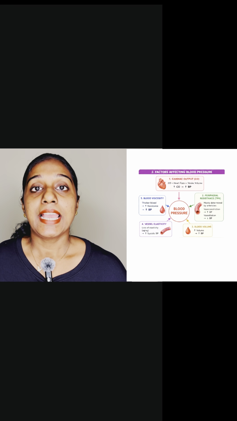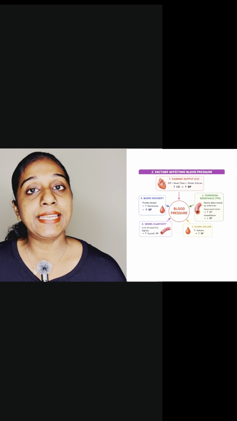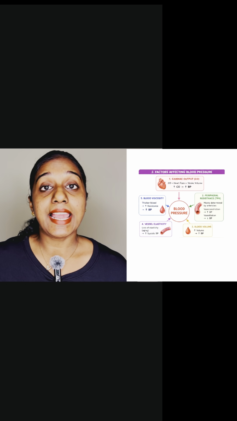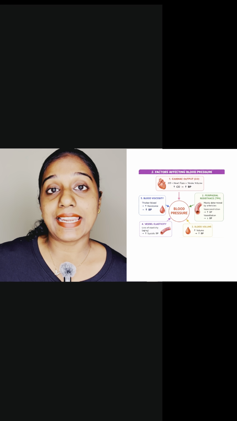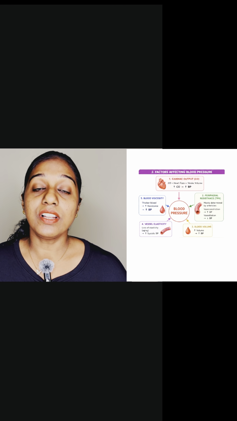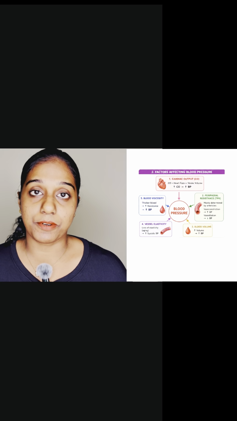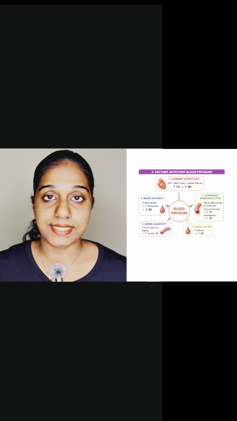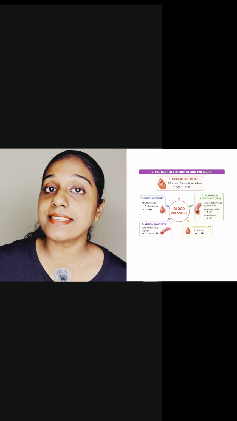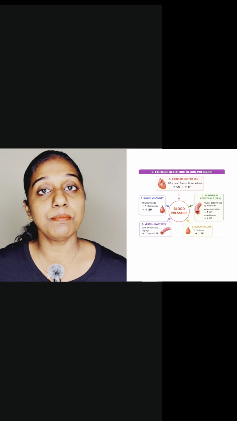Blood volume. Increase in blood volume causes increase in blood pressure. Vessel elasticity. Loss of elasticity, that is in aging, will increase systolic blood pressure. Finally, blood viscosity. Thick blood causes increase in resistance, thereby increase in blood pressure.